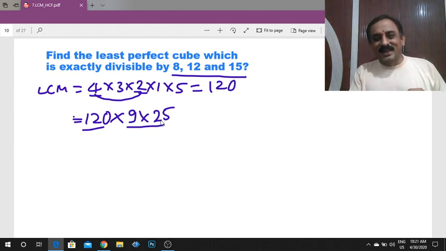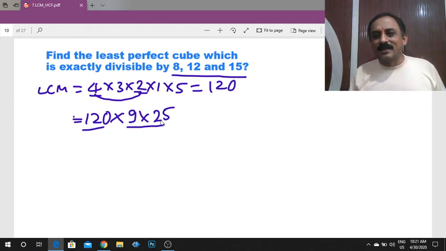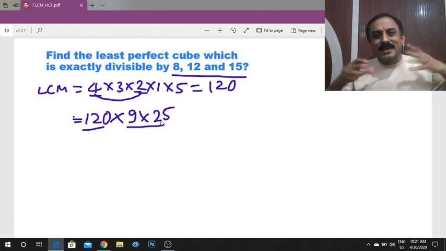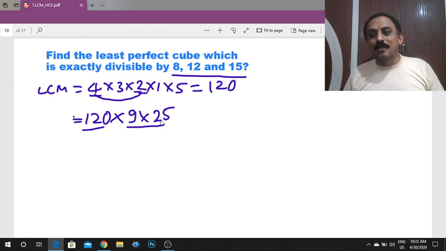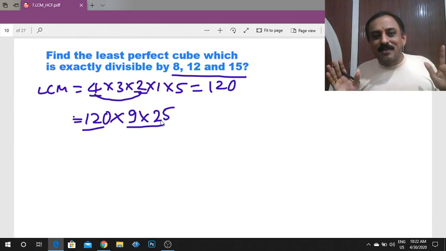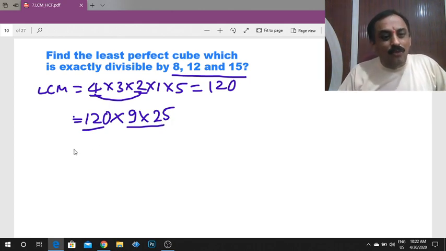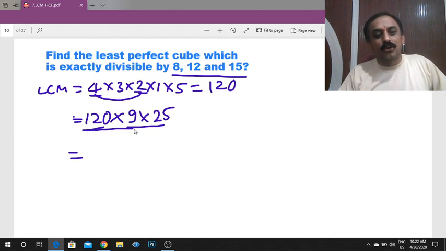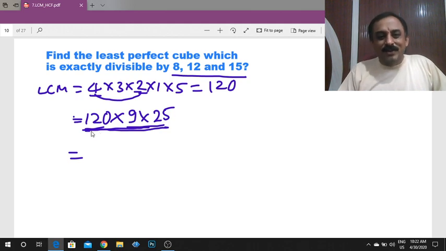How to multiply these three numbers? 120 into 9, and that number into 25. It will take more time. Don't do hard work. Easily you can find the product of these three numbers without using paper and pen also. How to find the product of these three numbers without using a calculator, without doing rough work, without any pain, without any strain?